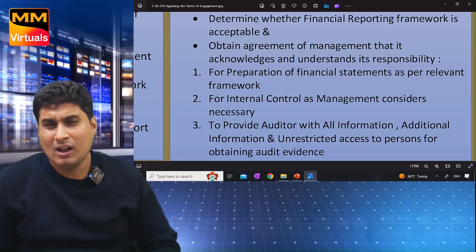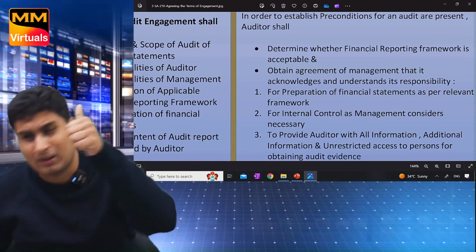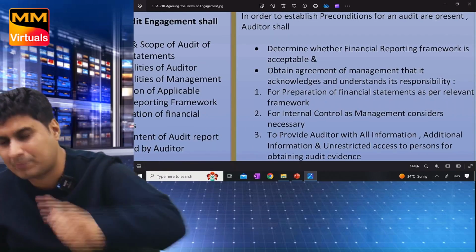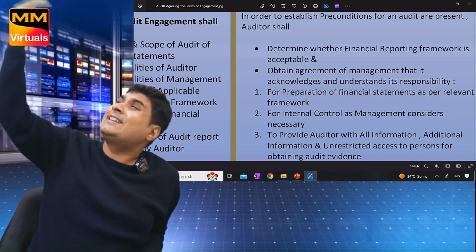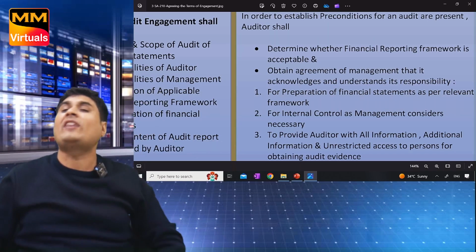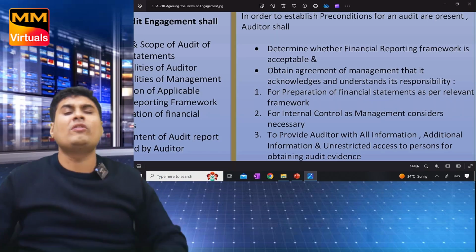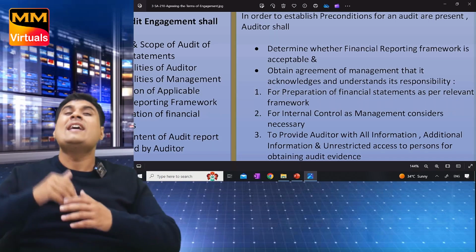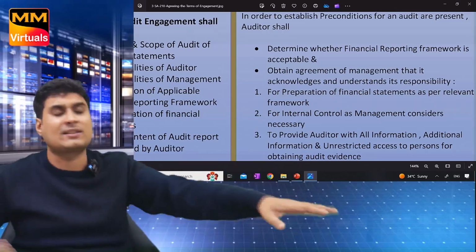Then tell me, the auditor before accepting the audit should see that preconditions are present. What are the preconditions? Number one, determine whether the FRF is acceptable. Second, obtain agreement from management that it acknowledges and understands its responsibility: number one, for preparation of financial statements; two, for internal control; three, to provide the auditor with all information, additional information, and unrestricted access to any person within the entity.